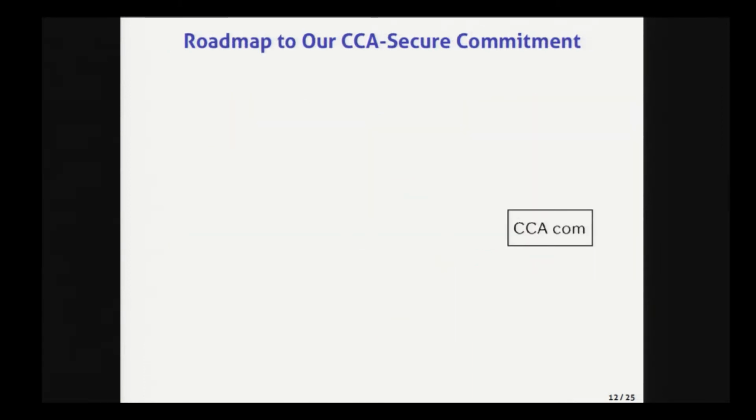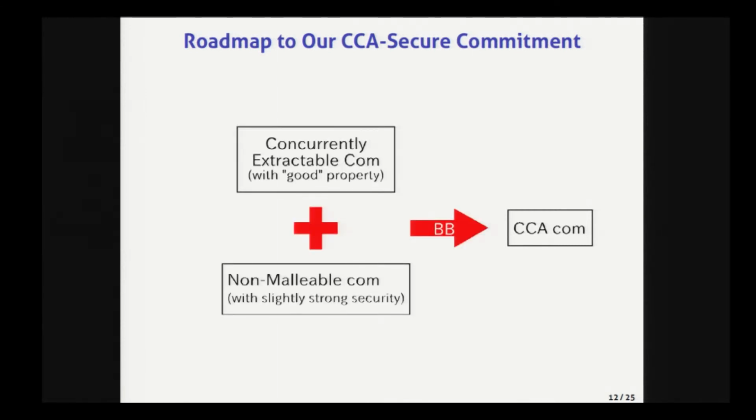Then I construct our CCA-secure commitment as follows. First, I show that CCA-secure commitment can be constructed in a black-box way from two building blocks, a concurrently secure commitment scheme and a non-malleable commitment scheme. And here, I require that the concurrently secure commitment scheme satisfy an additional good property, and the non-malleable commitment scheme satisfy a slightly stronger security.